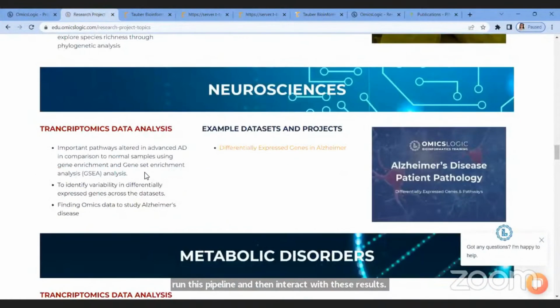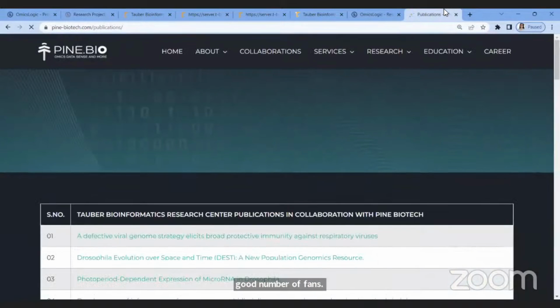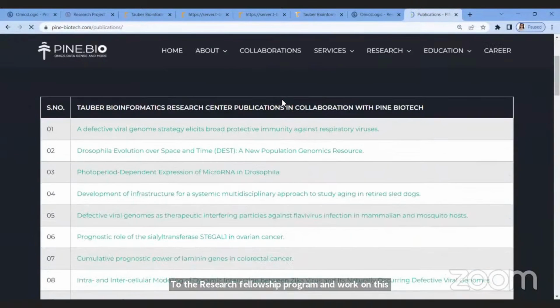All right, now my last question is, what after the research fellowship program? So one possibility is definitely, as Ruthvi has shown a publication as well and told you, it is the publication that you can get if you dedicate a good number of hours to the research fellowship program and work on this program. So here are some of the publications that we have got by research fellows, and you can go through these publications. Here is the link in the chat box.